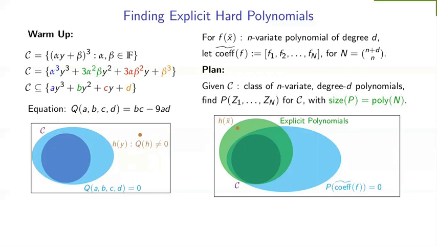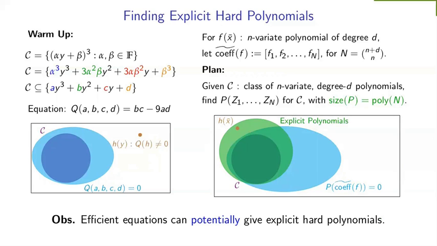We have a class of easy polynomials, we find an equation for it, and hopefully we'll find an equation that is easy to compute. And because of that, hopefully, it will have an explicit non-root. So this is going to be our plan, and this is the one-line summary of this entire slide: efficient equations can potentially give explicit hard polynomials.